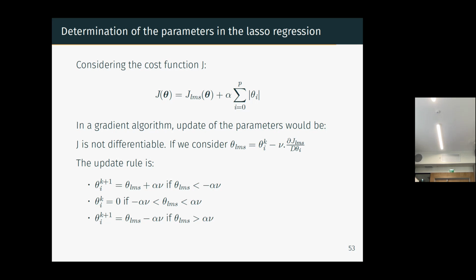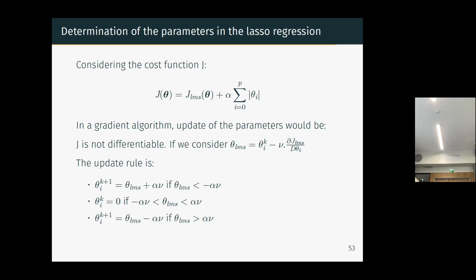So if the value of the parameters were very small, below alpha times nu, you will increase a bit the value of the parameters. Theta NMS will be the value without regularization. So if without regularization you come out with a very small value, it will increase it a bit, so it will not be as small as it used to be. If it's a bit strong, so greater than alpha nu, it will decrease it a bit. If the non-regularized regression gives you a strong value, it will decrease the value. If it expects a very low value, it will increase it a bit.